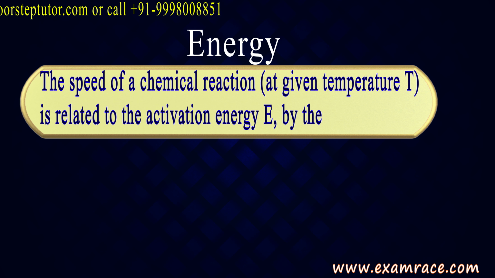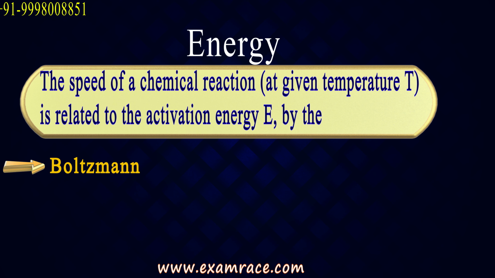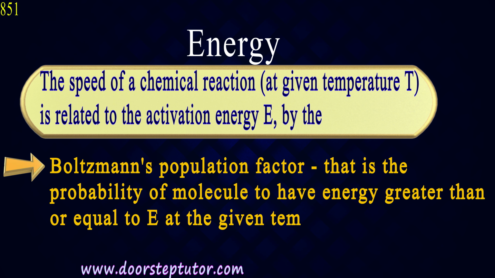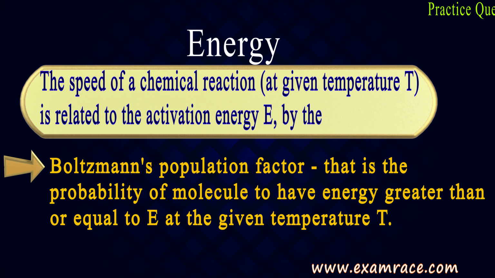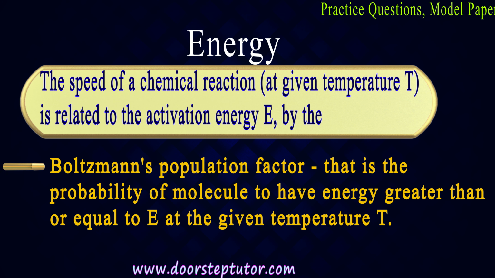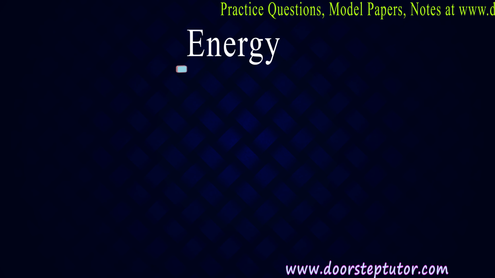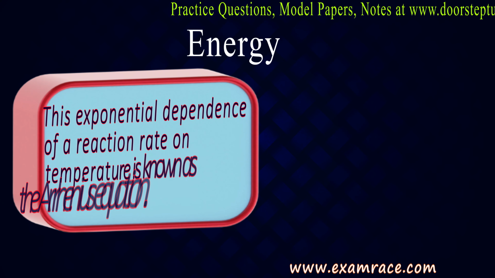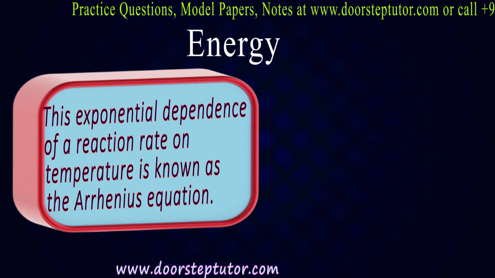Here is a term, Boltzmann population factor. It is the probability of a molecule having energy greater than or equal to E at the given temperature T. This exponential dependence of a reaction rate on temperature is known as the Arrhenius equation.